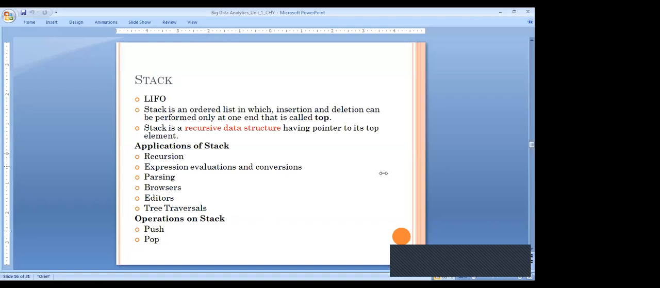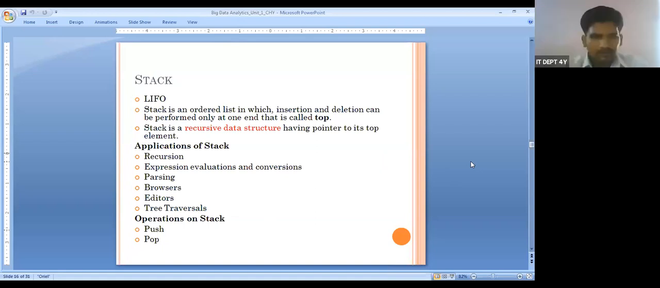Okay, sir. Fine. So that is known as expression evaluation and conversion. Then another one is parsing. What is meant by parsing? I think everyone has come across the concept of a compiler. Do you know the concept of a compiler? There are 6 phases in a compiler.